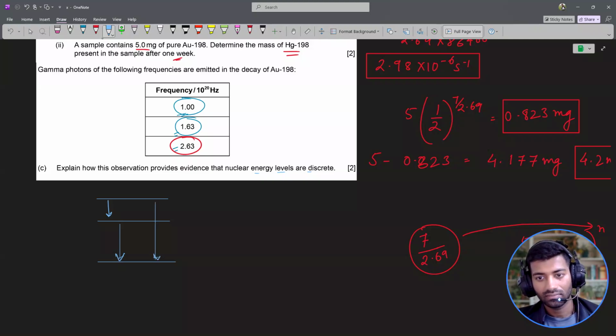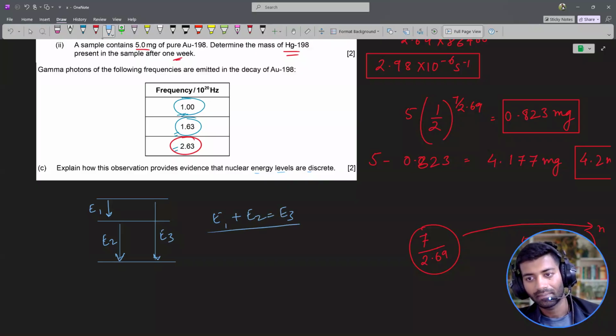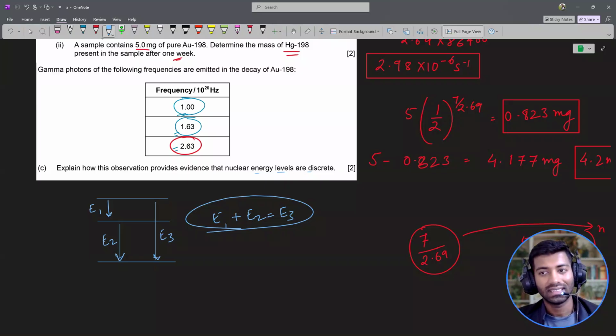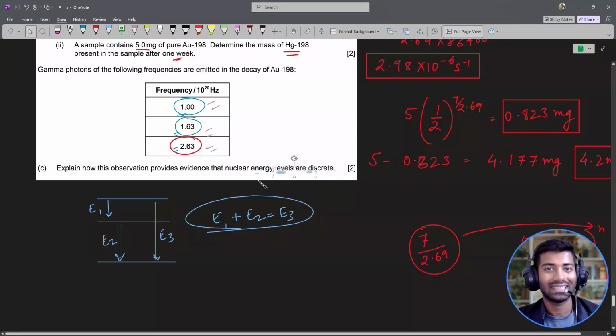Now, let's say the third to second level transition is E1, and this transition results in E2 energy, and this one is E3. E1 plus E2 equals to E3. If this sort of arrangement exists, that also indicates that there are discrete energy levels, and what we are observing are photons emitted during the nucleons transitioning between those energy levels. So these are the two observations that you can provide, which suggests that the nuclear energy levels are discrete.